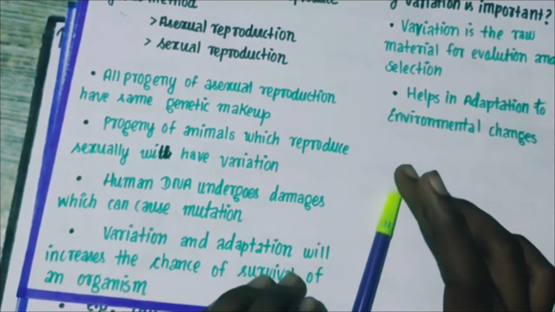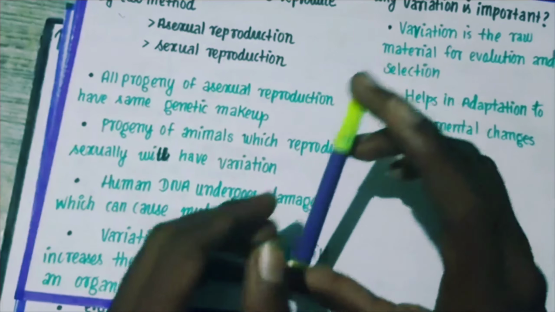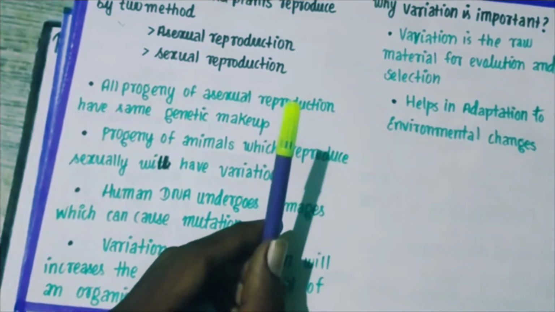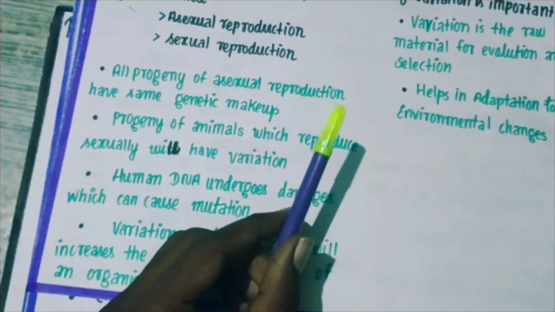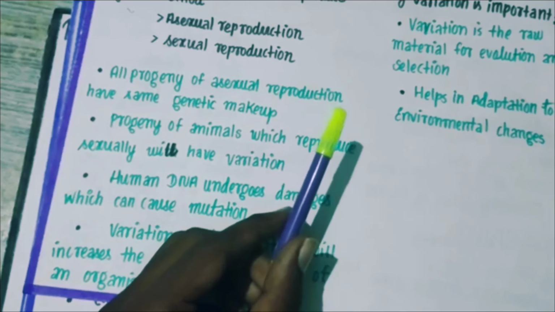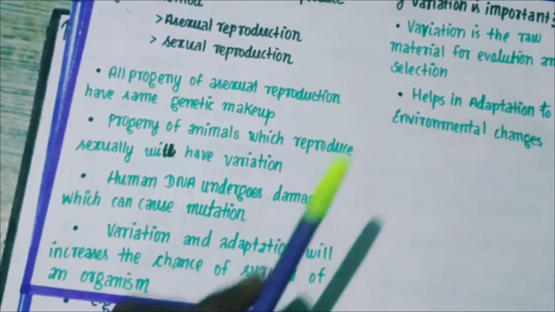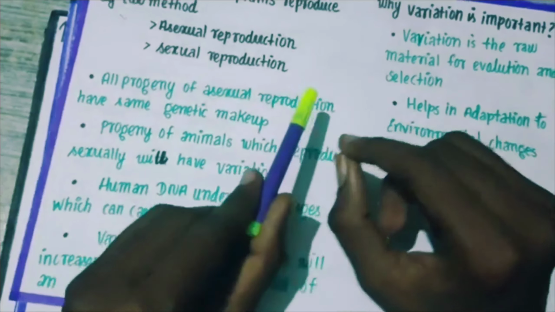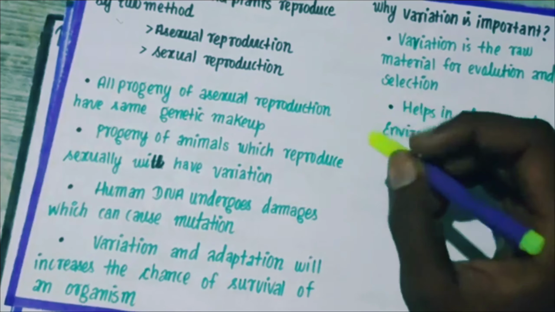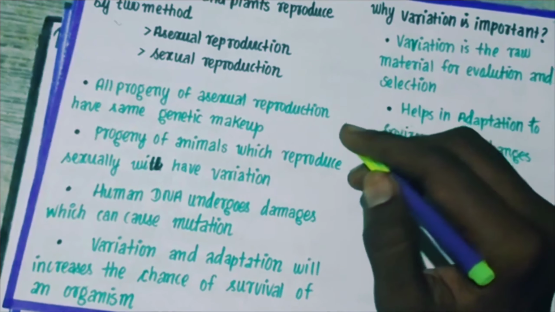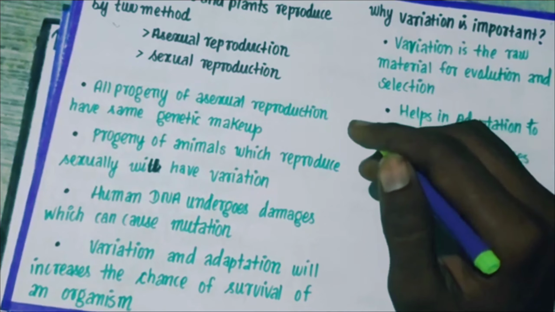Similarly, this cactus survives in the desert, so it should not have leaves, because if it has leaves it loses water through transpiration. For that purpose they have modified the leaves into spines, right kids? So all these adaptations to that particular environment help the organism to survive.